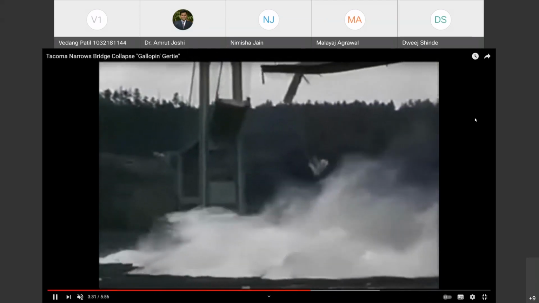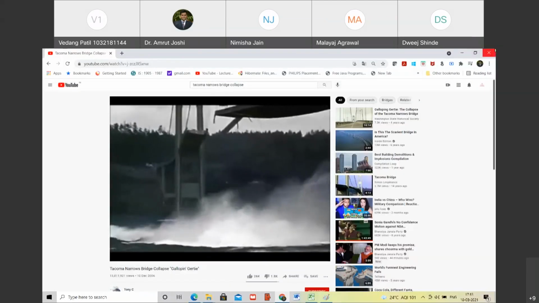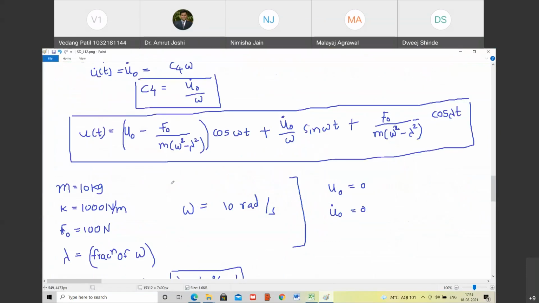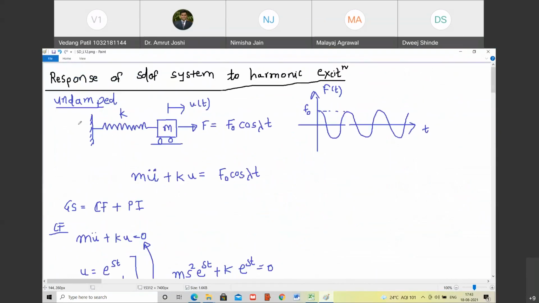Okay, so in the next class, what we are going to do is we are going to complete the expression for resonance for an undamped system, and then we will see what is the effect of damping when resonance occurs. Are you with me? Yes, sir. So what is the response of a damped system when it is excited by the external frequency which matches with its natural frequency? ये हम next class में देखेंगे. So with this, we are going to stop here. Okay, sir. I will stop recording the video.